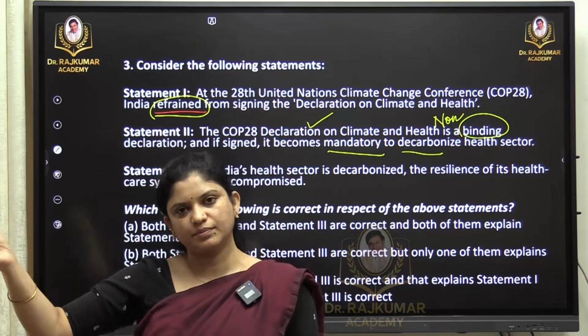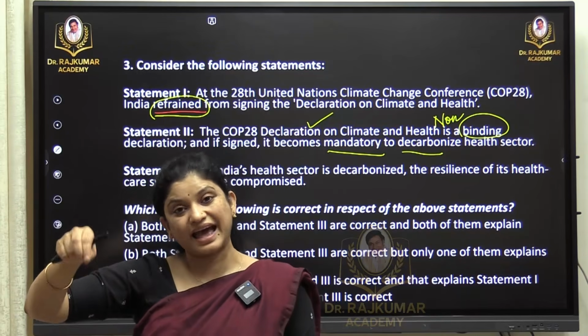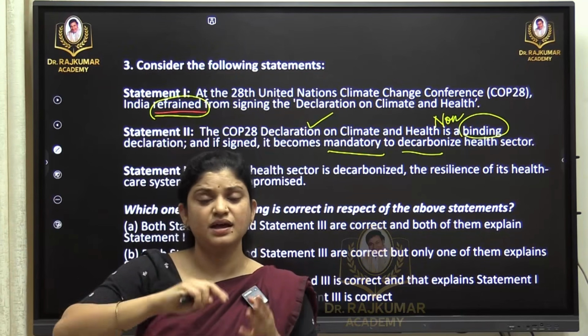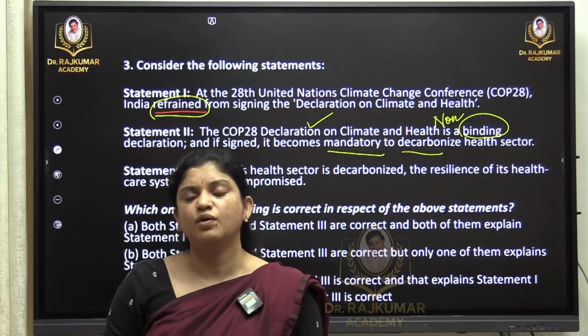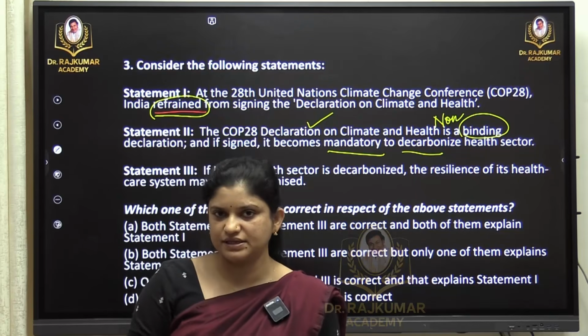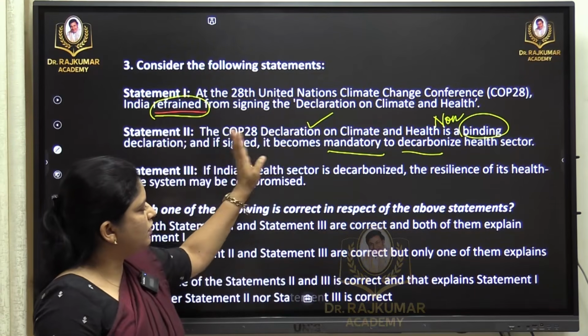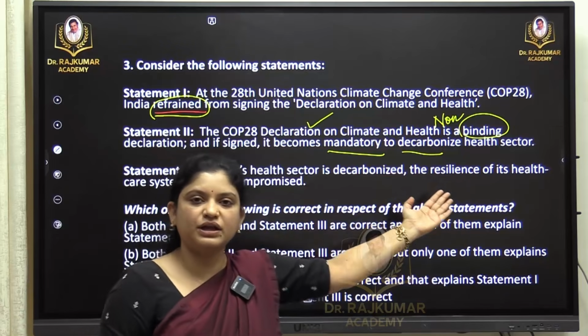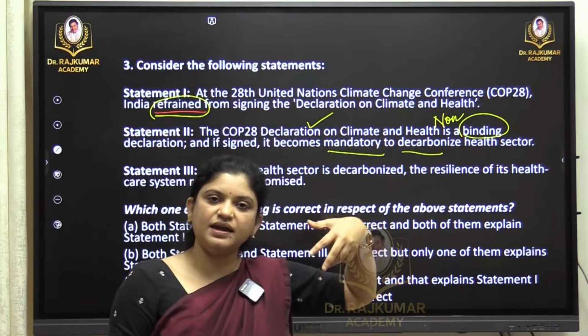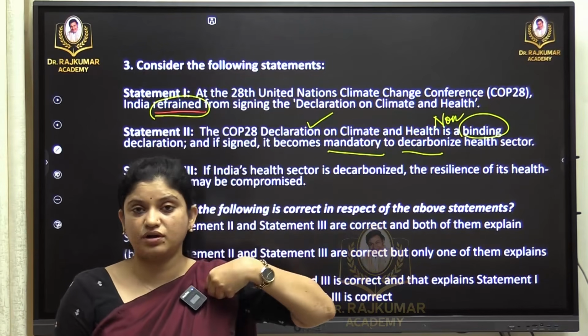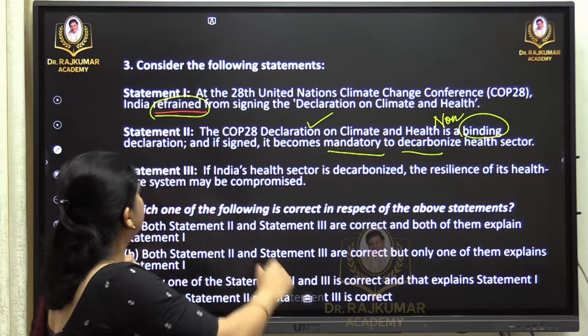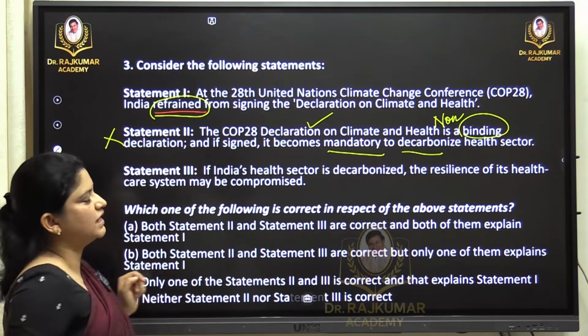Sometimes China and the US can be considered, but the first priority should be India's perspective. Wherever India has made a comment, that is important for us. So it is a non-binding declaration, and this statement is incorrect.